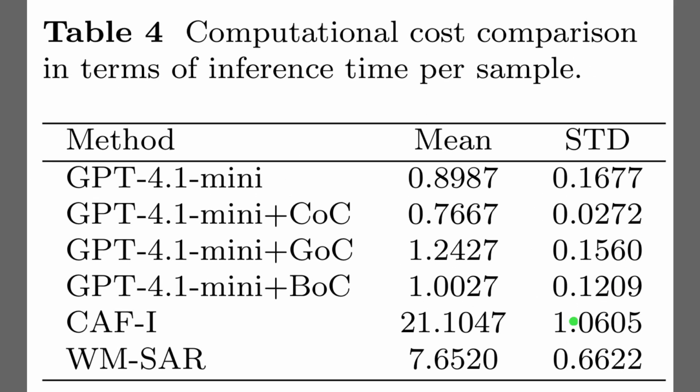Okay, beyond accuracy, Table 4 examines the computational cost by measuring the average inference time per sample. The first 4 rows show that standard prompting strategies, like GPT 4.1 Mini and chain of contradiction, are extremely fast, averaging around 1 second or less. However, the competing multi-agent framework, CAFI, is computationally expensive, taking over 21 seconds to process a single sample. By comparison, WM-SAR strikes a balance at approximately 7.6 seconds, which is significantly faster than CAFI, while still supporting the complex reasoning structure we discussed.